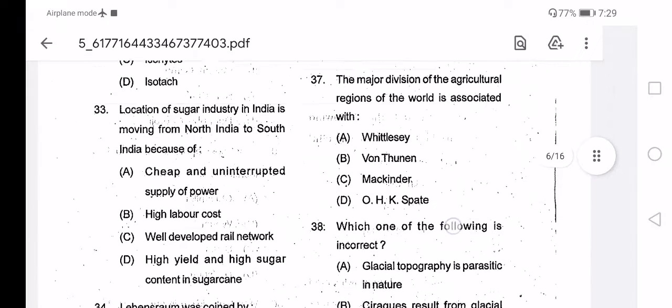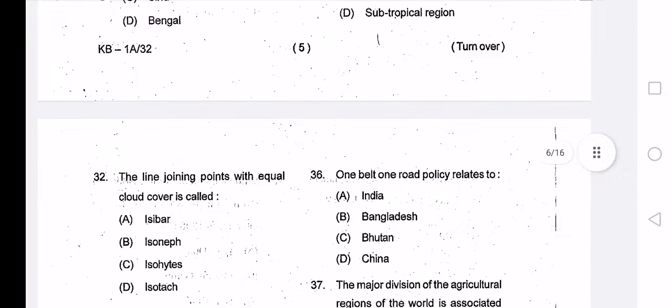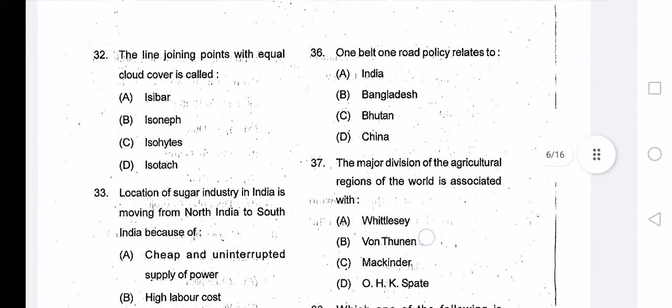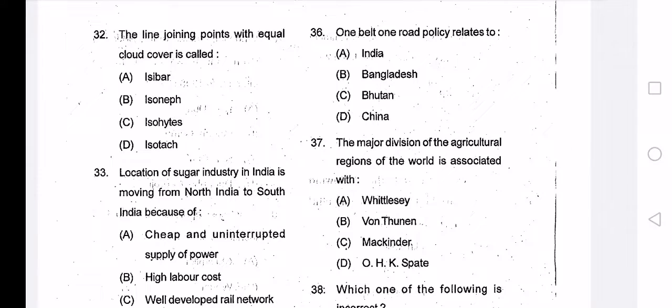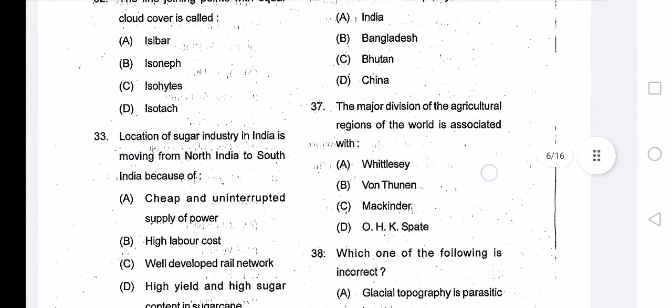So next question number 36: One Belt One Road policy relates to. Options are India, Bangladesh, Bhutan, China. The correct answer is option D, China. One Belt One Road is a part of the famous Silk Road initiative, and it is a Chinese economic and strategic agenda by which the two ends of Eurasia as well as Africa and Oceania are being closely tied by two routes, one over land and another over maritime.